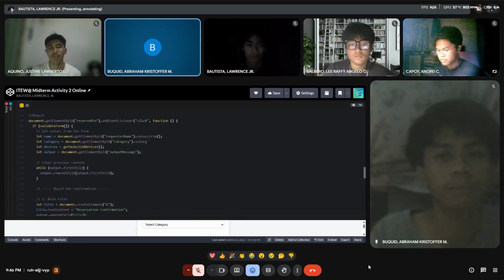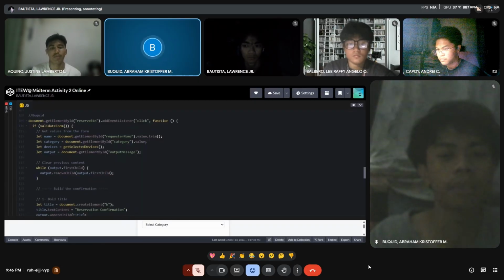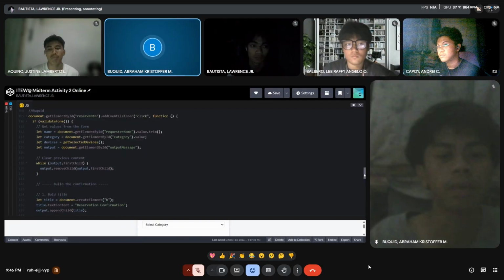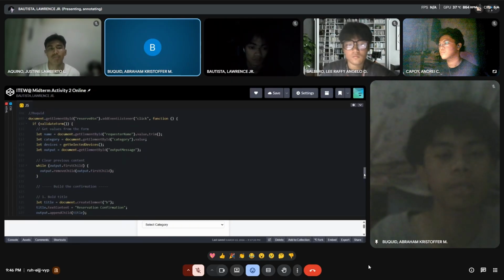Next is the validate form. Before anything happens, the system calls the validate form function to check if all required fields in the form are correctly filled. The code inside the if block will only run if the form is valid. If the form is invalid, the program will wait for the user to fill out the remaining empty fields.